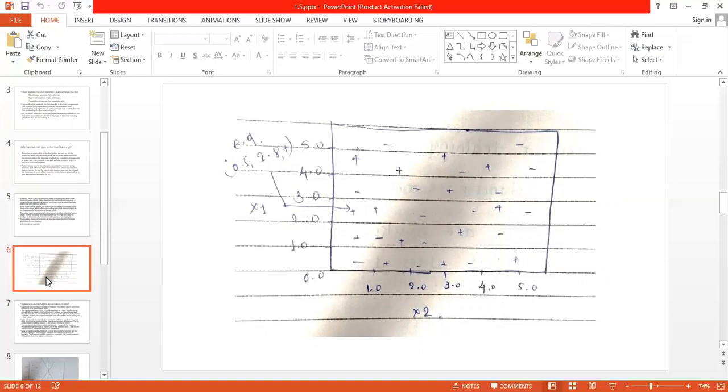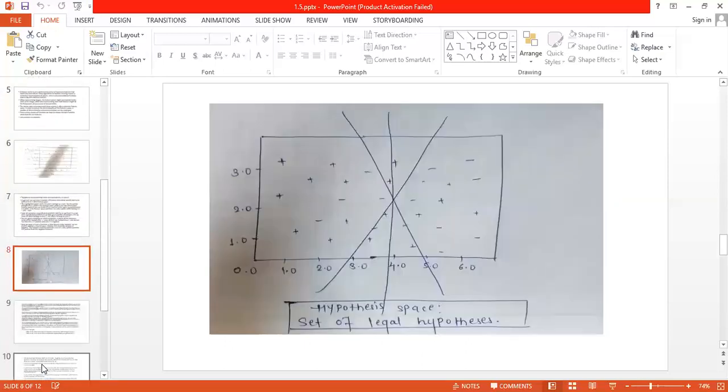And we have to draw such a hypothesis, such a function, which might be a straight line, which might be curved, but it should classify both types of data. We have to draw such a line which will classify positive points on one side and negative points on the other side. This is the basic task for which we are drawing the hypothesis. Now see, in the hypothesis space, these three hypotheses might be present.